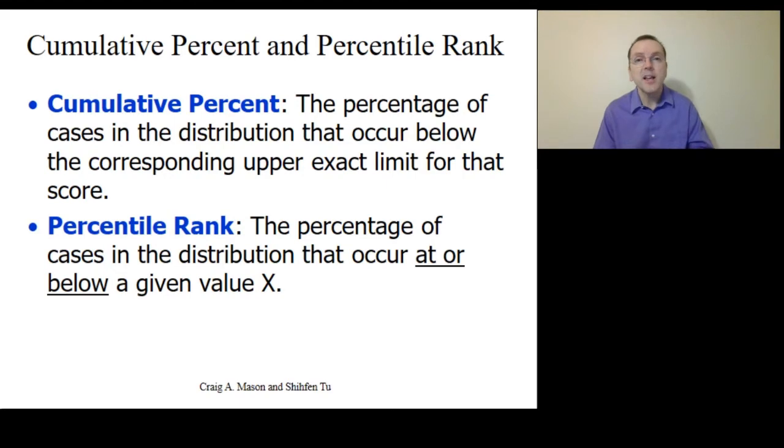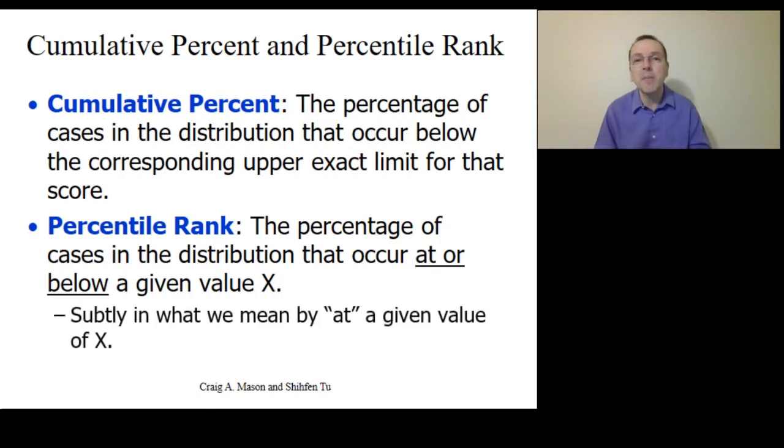In contrast, the percentile rank for a score of x is the percentage of cases in the distribution that occur at or below a score of x. Now, it may sound like I just said the exact same thing, but there is a subtlety to what we mean by at or below a score of x.